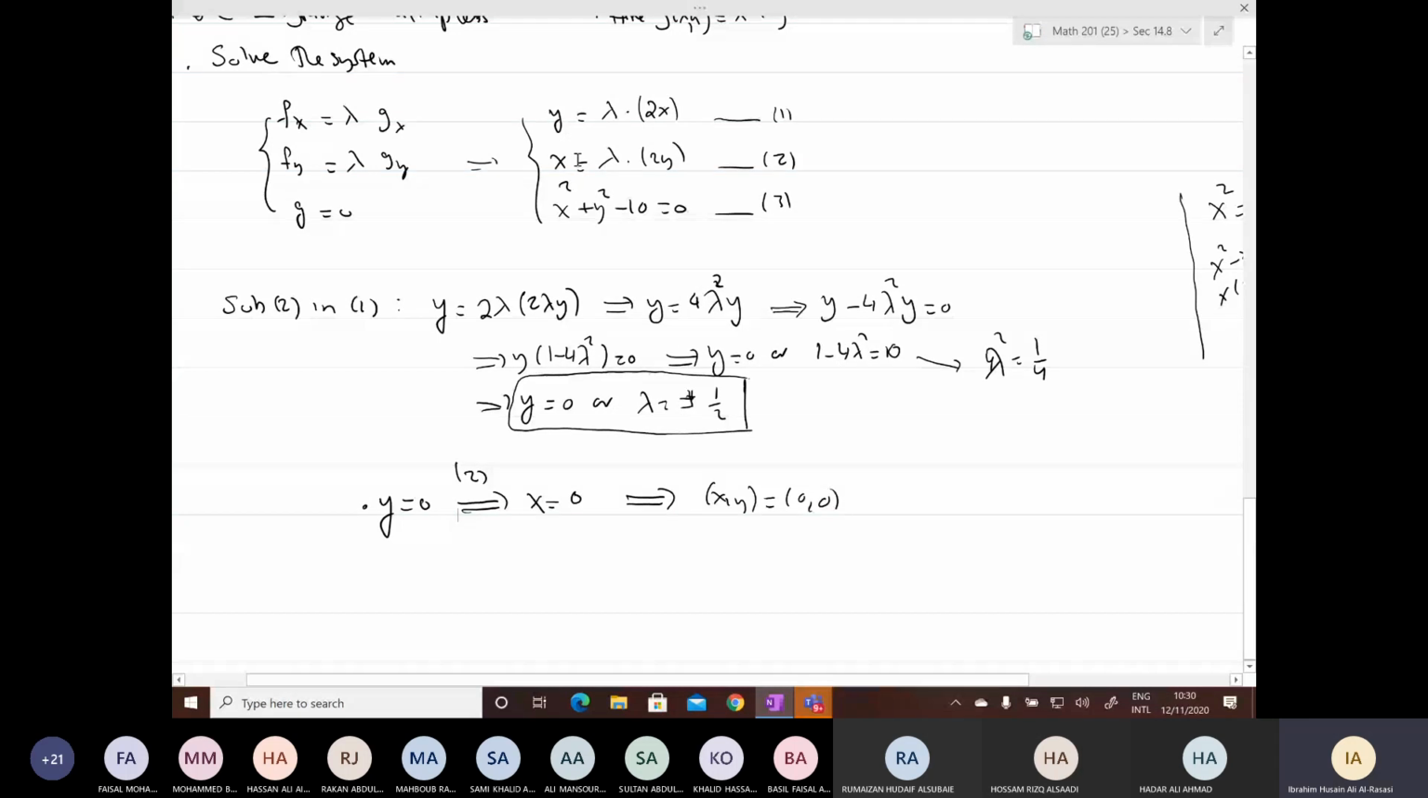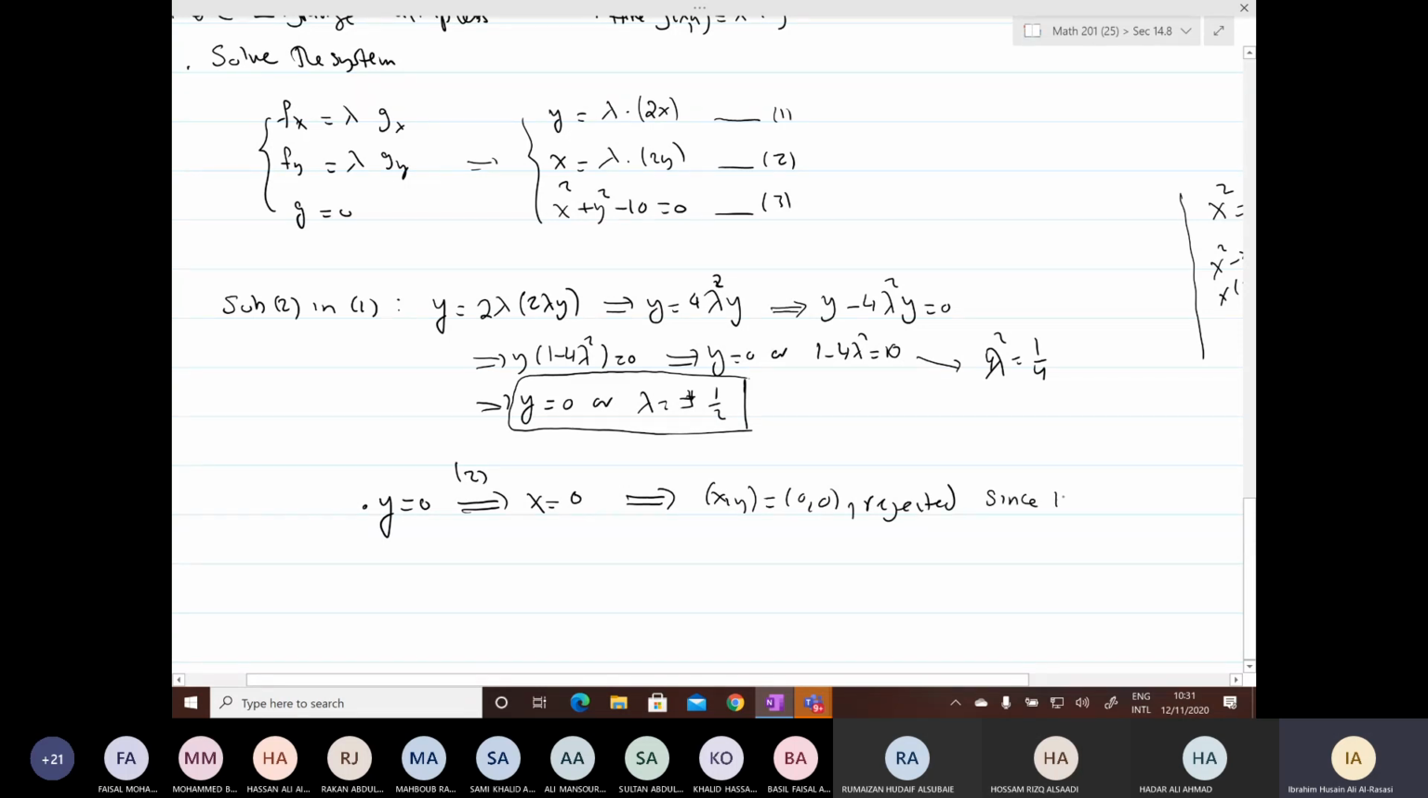But I need to solve the system, and to solve the system, I have to make sure the solution satisfies all equations, not only 2 of the equations or 1 of the equations. So here, since I get 0, 0 from the first 2 equations, I have to check the third equation. Does it satisfy the third equation or not? If you substitute 0, 0, you get 0 minus 10, not equal to 0. So it is rejected.